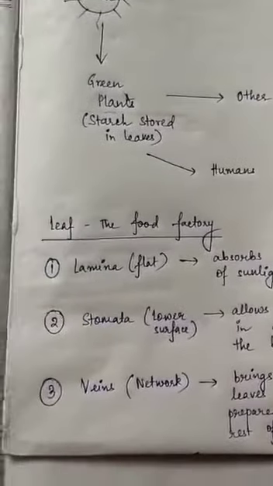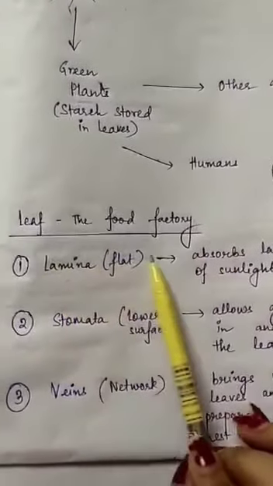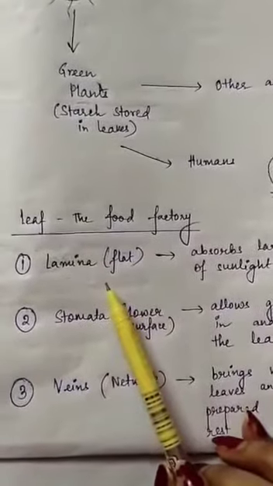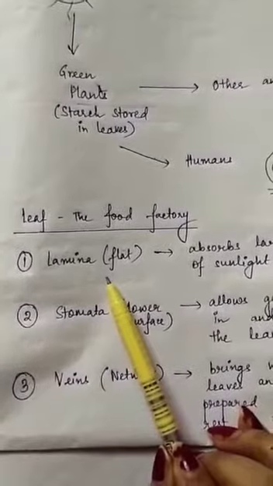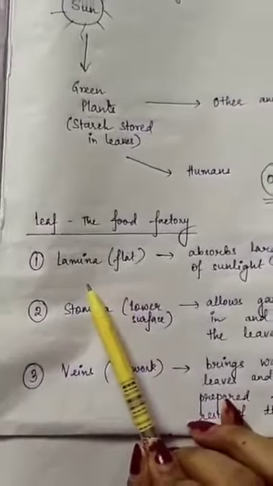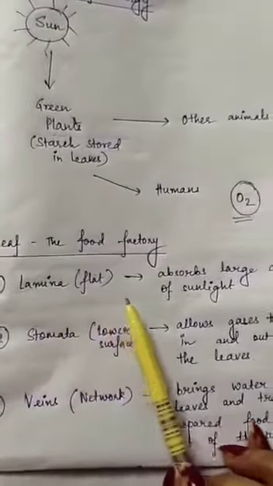Now we come to the next topic, that is leaf, the food factory. This leaf is perfectly designed to perform photosynthesis. So how is the design made? Firstly, the lamina, that is the flat portion. What does it do?